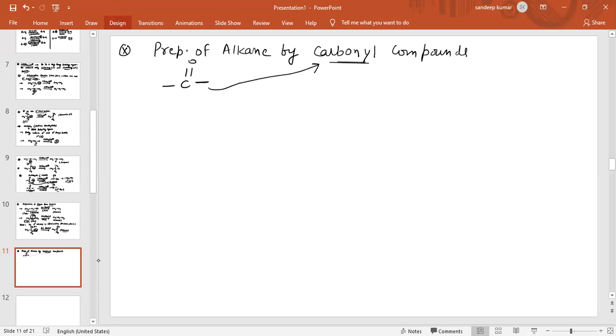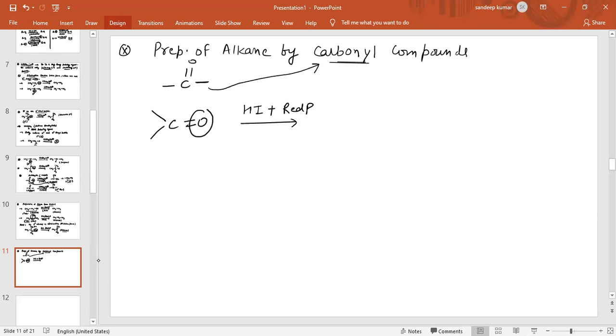So how can we obtain alkane from a carbonyl group? When this carbonyl group, C double bond O, reacts with red phosphorus and HI, oxygen is removed and two valencies are free.